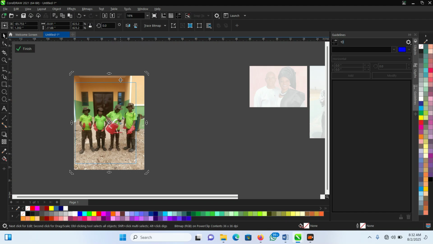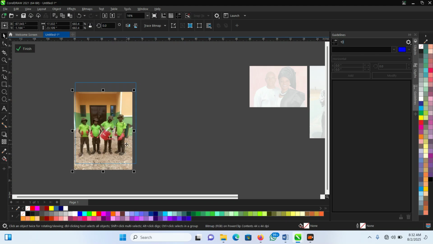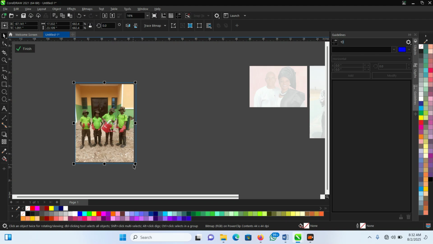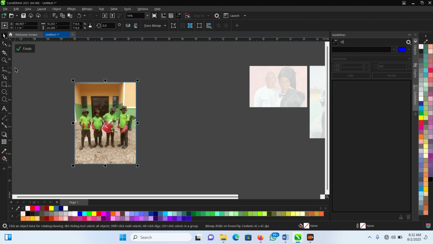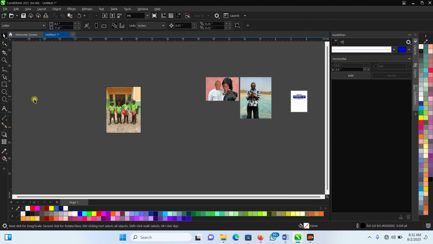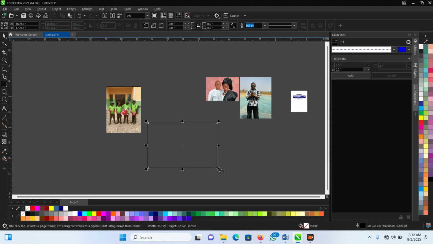As you can see, then you can drag to any angle to fit or rearrange how you want to. Remember, don't drag from here. Remember to always drag your images at the top from these corners like this, so that it won't distort the sizes of your images. You drag it a little bit like this.